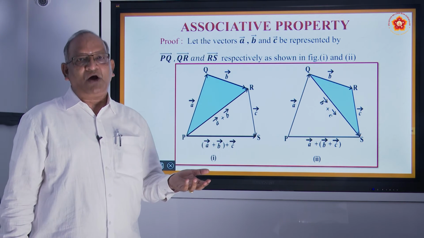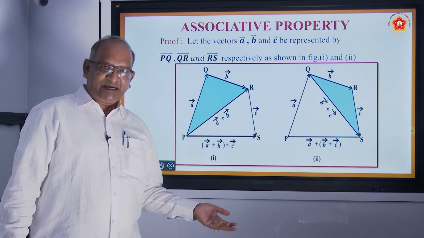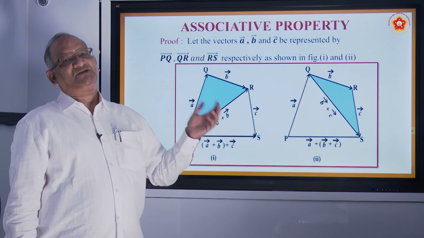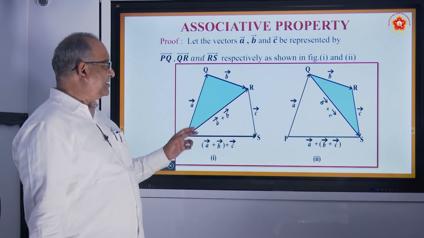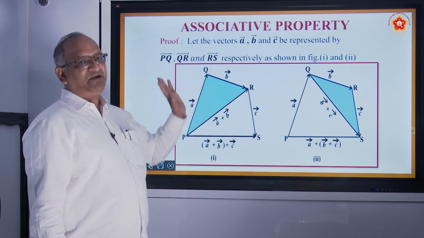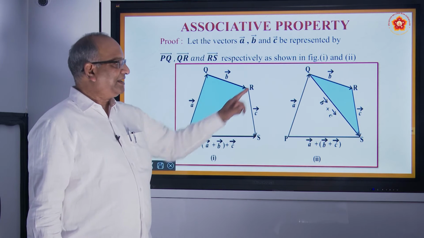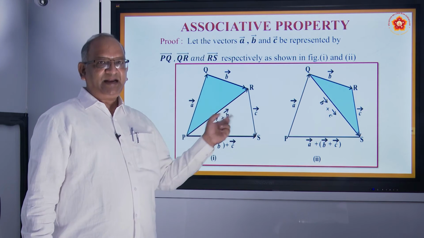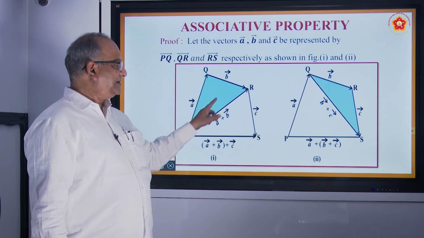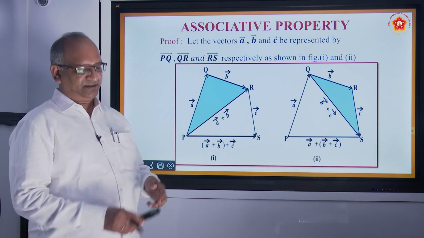So vector addition follows commutativity, and also follows associativity. Very, very simple it is. In the first case, add A and B first, and in the second case, add B and C. Then add A there. Here you add C next. You get the same vectors.